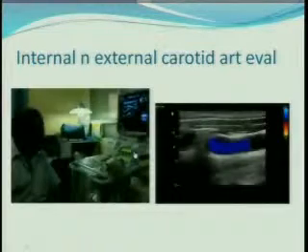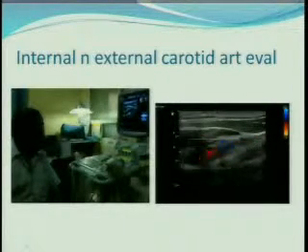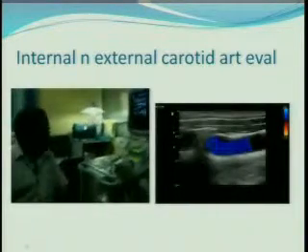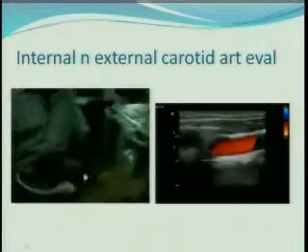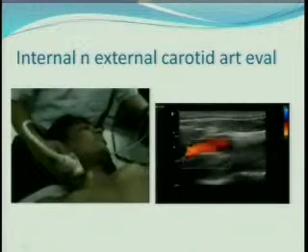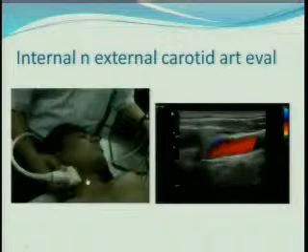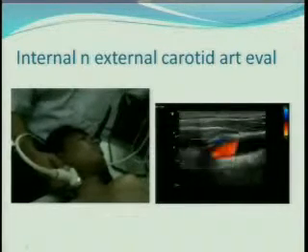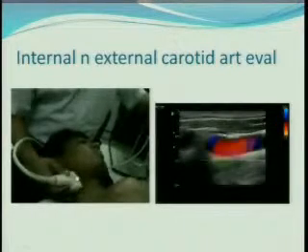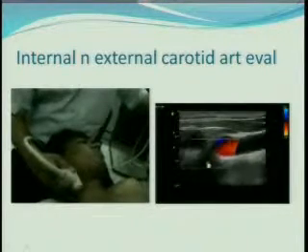Then comes the next part, which is very, very important. It's not only that we have to look for a common carotid, we have to look for internal and external carotid vessels. And how do we really look at the internal and external carotid vessel? I'm almost at the cranial part of a common carotid, which bifurcates into internal and external vessels. And with swirling of this transducer in a longitudinal scan, we look for both external as well as internal vessels, which is categorically seen over here in both the sides.